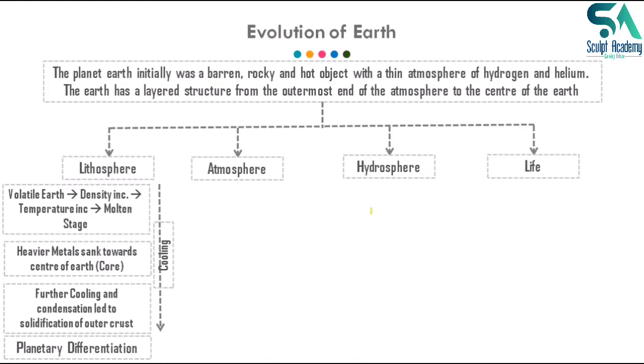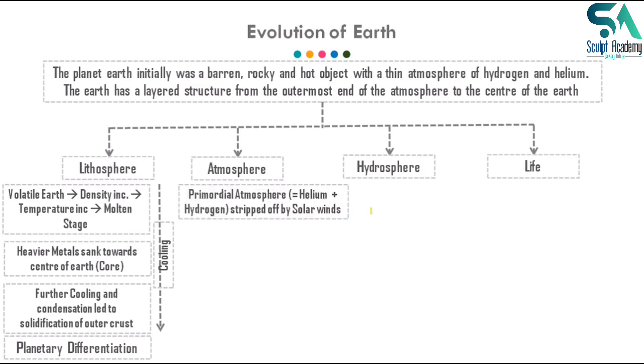This whole process is known as planetary differentiation, in which the Earth's internal structure solidified into different layers, the outermost being the crust, then the mantle, and then the core.